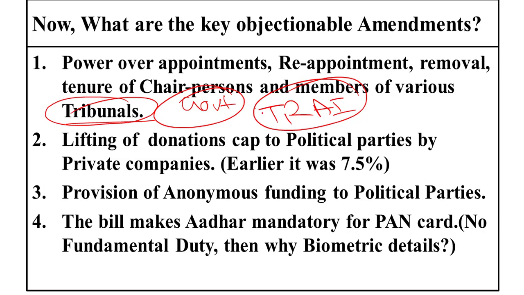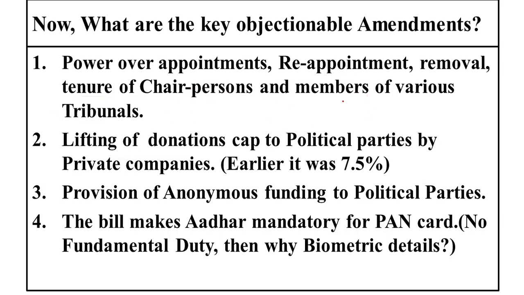Had this provision been introduced in an ordinary bill, it would have been debated thoroughly in both the Rajya Sabha and Lok Sabha, and the Rajya Sabha would probably have introduced certain amendments to these legislations, which envisage a change in the power of the government to appoint the members of these tribunals. But that is not the scene now. These have been passed through the Rajya Sabha in a hush-hush manner.